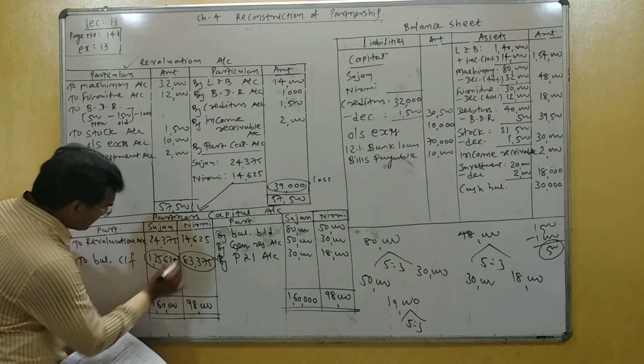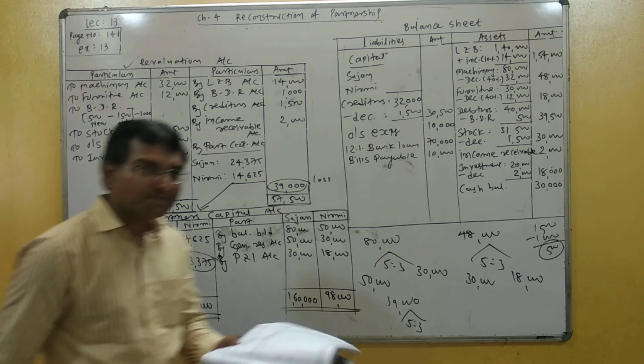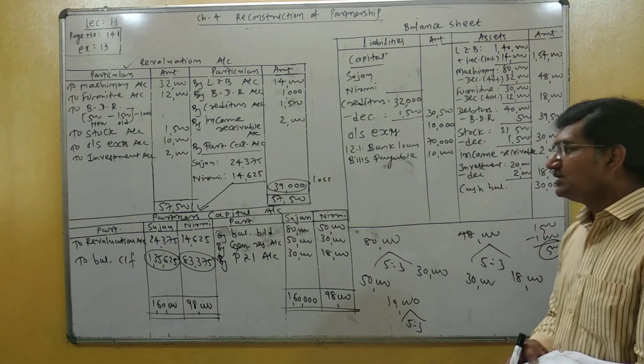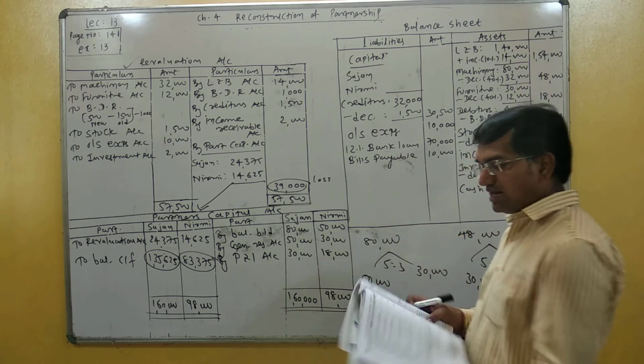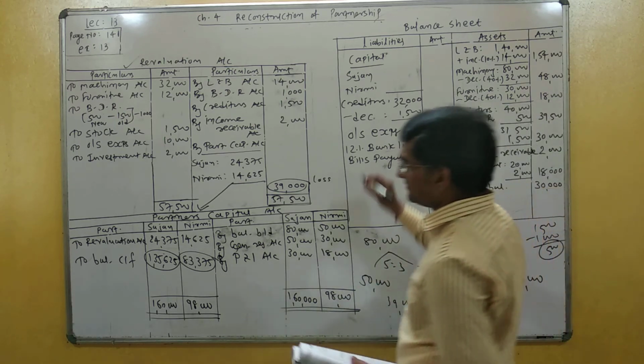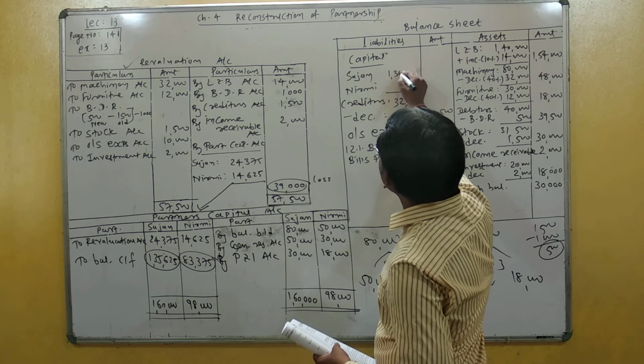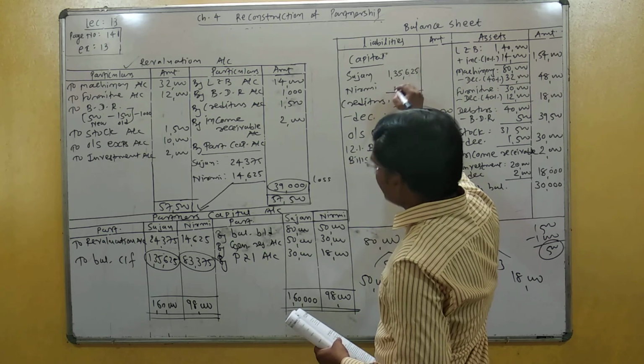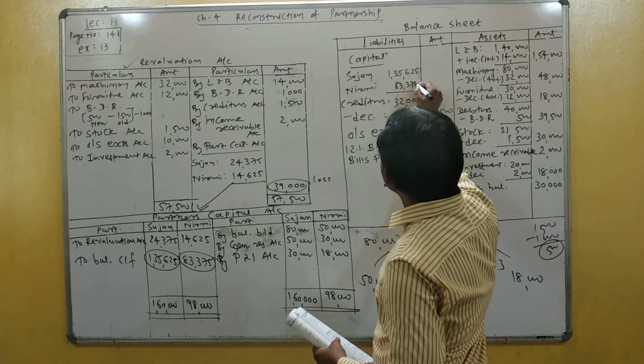They are the closing balances of partner capital account. They will be shown on the liability side of the balance sheet. So on the liability side, inner column 135,625 and 83,375.